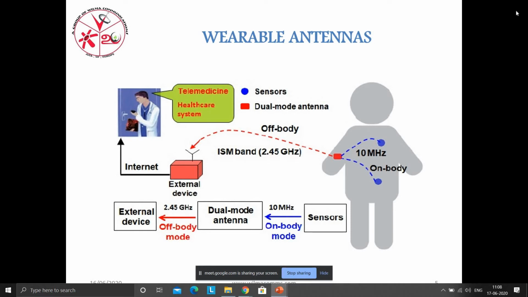Another challenge in this wearable antenna is that, while designing and optimizing, the antenna should have a negative gain value. The gain value must be negative. If it is not negative and falls into the positive value, then this antenna is not suitable as a wearable antenna. So this is one of the challenges in antenna designing. This will be explained in tomorrow's class in the design part. I'm moving to the next slide.